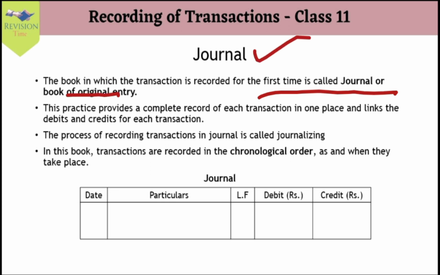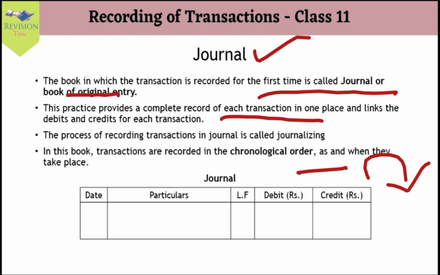Our journal is the book of first entry. It is the practice of recording the complete record of each transaction in one place, and it links the debit and credit of each transaction. So, we can say that journal entries follow the double entry system of recording. They record the complete transaction, both aspects of a transaction, the debit and credit aspects. So a journal entry is a primary book. The information in the journal entries is transferred to different accounts, so it is known as the primary book or the original entry book.